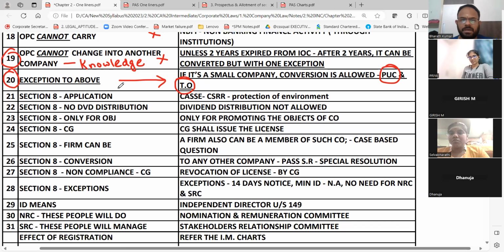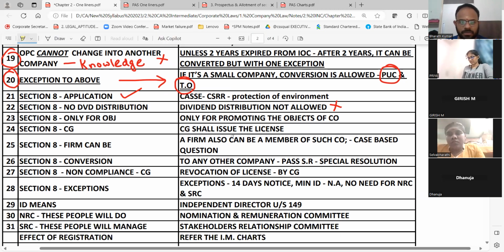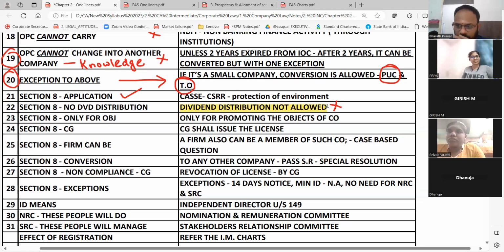Section 8 application, we already told: CSR, protection of environment, commerce, art, science, education, religion, all that we have told. Can you distribute dividend in Section 8 company? No, not allowed. Now, these types of negative questions are there. They will ask this in your examination too. More than positives, they will ask what is not allowed, what is not going to be allowed, what is an exception, what is subject to what if you do this. These type of tricky things, if you take separately and write, that also is going to be there.